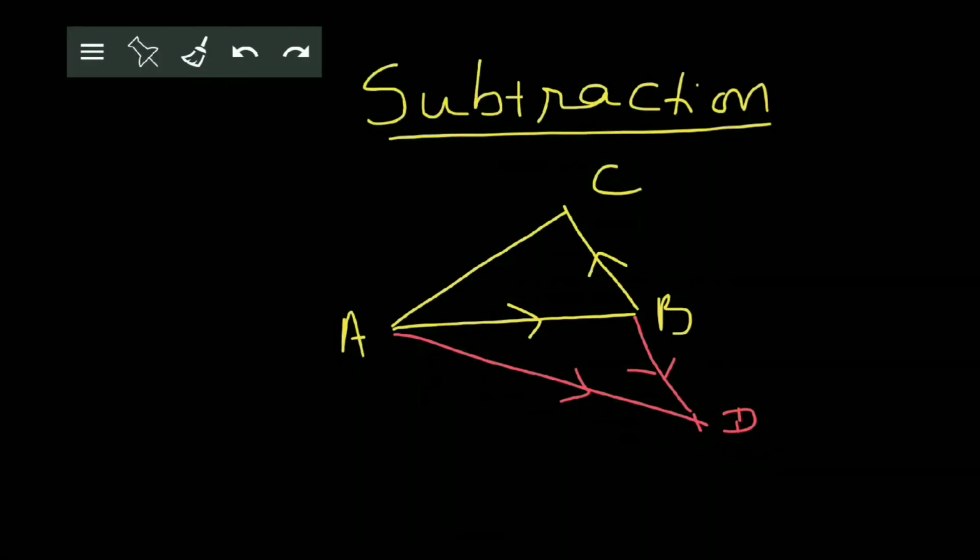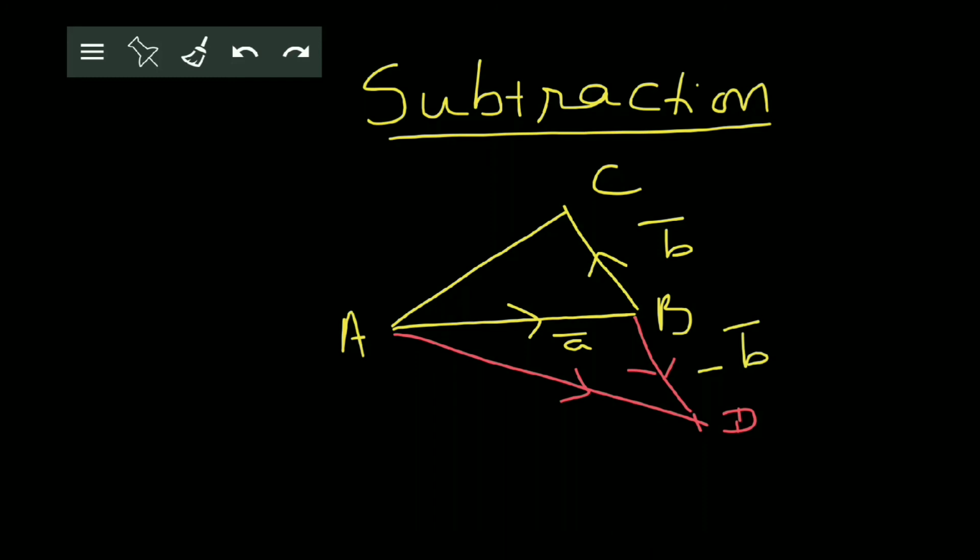Now subtraction of two vectors. Suppose A and B are two vectors represented by AB and BC of triangle ABC. So AB is A bar and BC is B bar. Now here, suppose we construct a vector say BD like you see in the figure, such that the magnitude of BD is the same as BC, but the direction is opposite to that of BC. Then we can say BD is equal to minus BC. So BD becomes minus B bar.